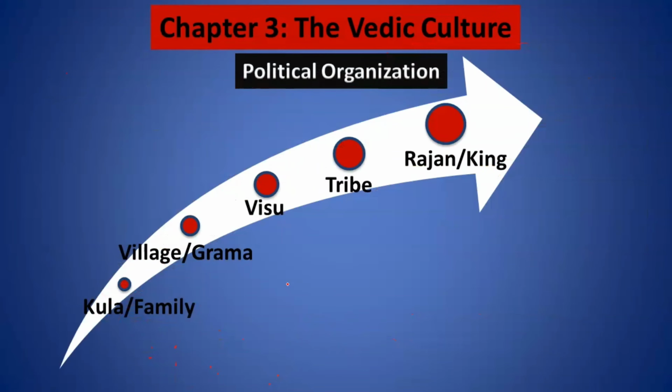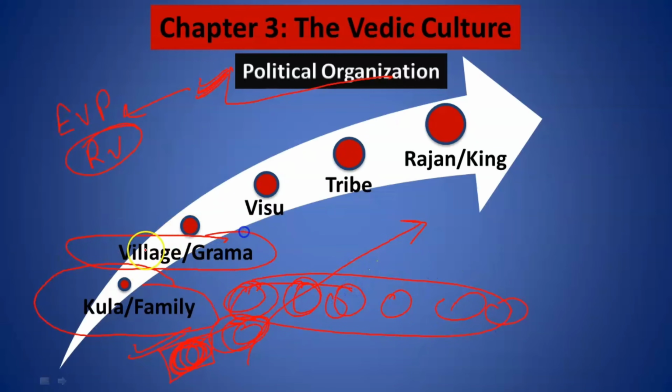So let's get started. For the ease of understanding, I have drawn this diagram for you so that I can make you visualize the political organization of the early Vedic or Rig Vedic period. Now, the smallest political organization is a kul, or a family, in which there will be a head of the family. Various such families, based upon their kinship or their kuls, will join together and form a village or a gram.